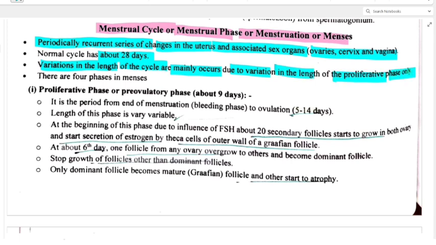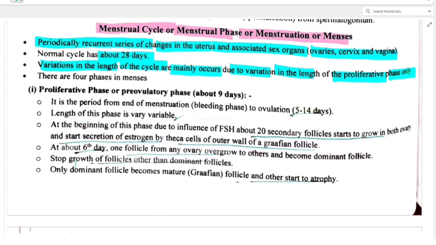Clear? So basically, if there are two phases, only the proliferative phase is variable. That length is sometimes more, sometimes less. That's why variation of the length of the cycle happens, right?